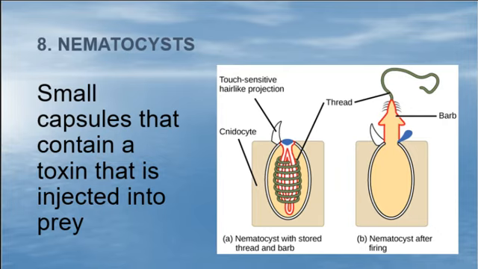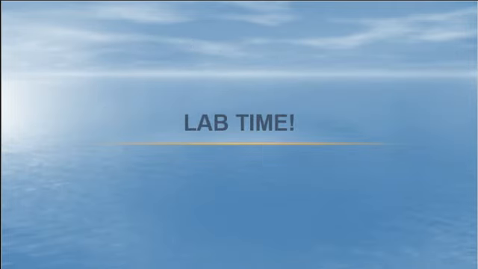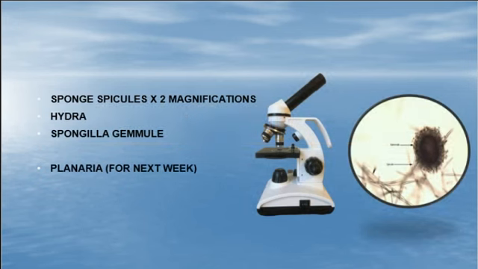And now it's time for lab. So, here's what we're going to do, y'all. You're going to look at sponge spicules. They're in this scope right here. I only have one slide, and you're going to look at it in 2 different magnifications, whatever the 2 look like. You have 2 spots to draw that. Do you understand what I just said? Yes, ma'am. Spicules, you're drawing 2 pictures of one slide in different magnification.